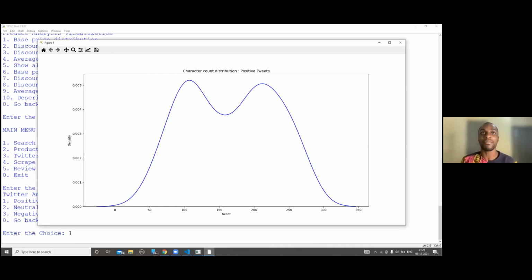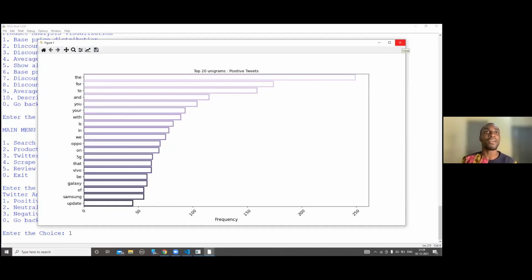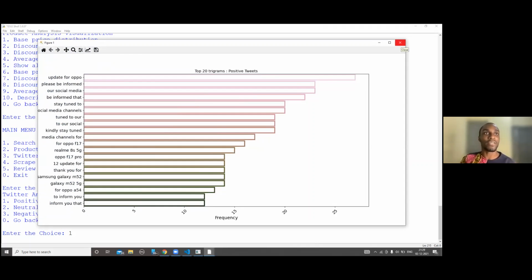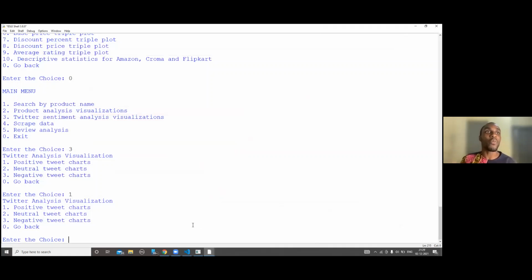So we'll check option 1 now, and it will give the density of words or the length of tweets that are being posted on Twitter concerning phones. Also, we are able to see the single words, that's the unigrams, that are mostly mentioned, the double words, and then the triple words on Twitter as well. So this gives the user an idea of the phrases that are mostly tweeted about when it comes to phones, in the positive sense. Also, the same thing applies in the negative sense. You'll get to know the phrases that are mostly used, and then the length of tweets that are related to phones. Same for neutral as well.